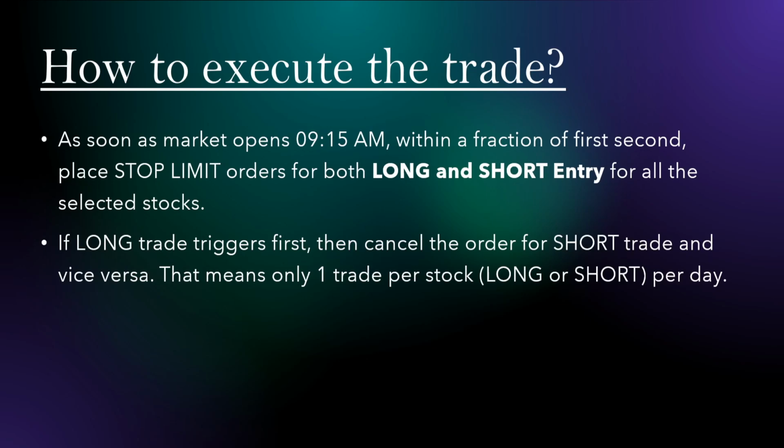After you place the orders for long and short, that means 2% above the open price you place the long order, and 2% below the open price you place the short order for entry. If either long or short triggers first, you need to cancel the other order. If a long trade triggers first, cancel the short order, or if a short trade triggers first, cancel the long order.